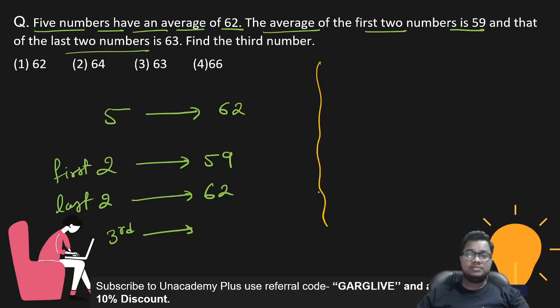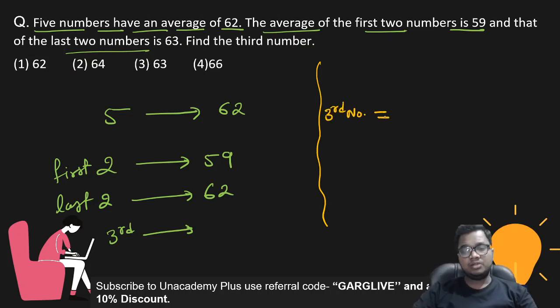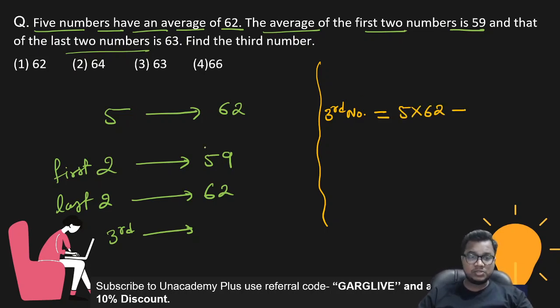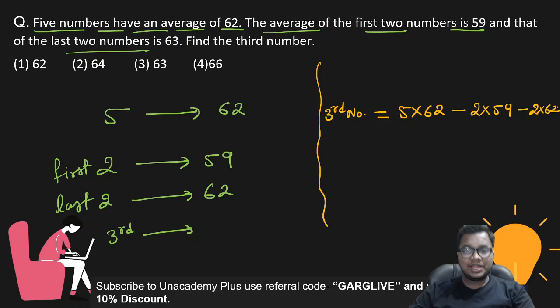I know one thing. If you want to find the third number, how do you find it? Just a simple method. There are total five numbers, and the sum of these five numbers is 5 into 62. Now subtract the first two numbers, 2 into 59, and also subtract the last two numbers, 2 into 62. So you will get the third number, right?